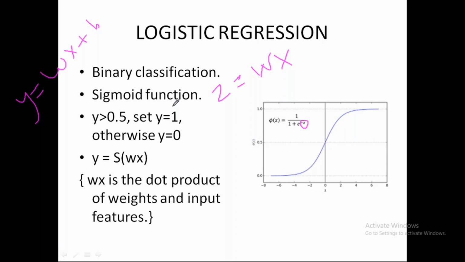So let's say I'm given a data set of images of cat or not a cat. Now I have to form a model that predicts if the image given to me is of a cat or not of a cat. Let's say I'm given an image and my prediction is 0.65. The value of my sigmoid function is 0.65. If y equal to 1 means a cat and y equal to 0 means the image is not of a cat, and my prediction is 0.65, then I'll say, okay, this image is of a cat. This is how logistic regression is used to make predictions.